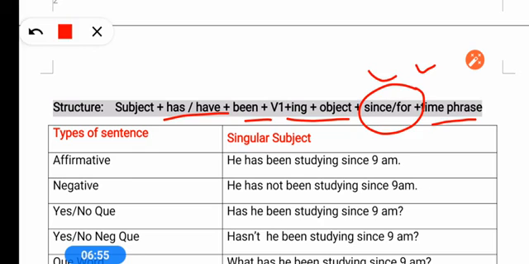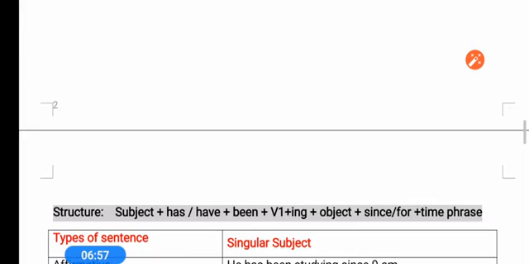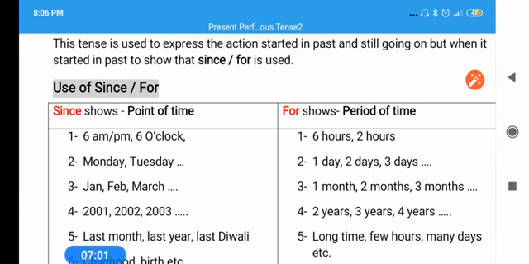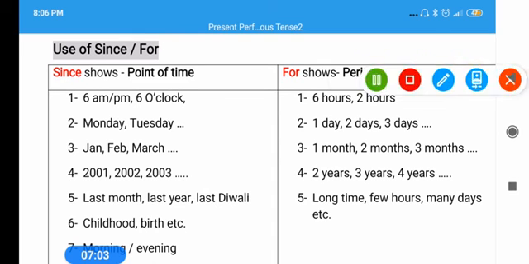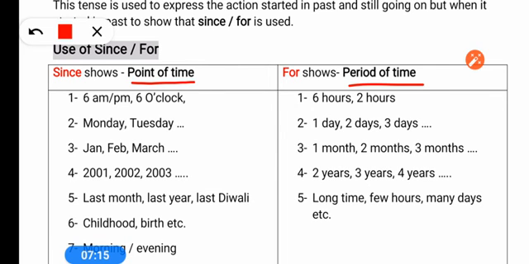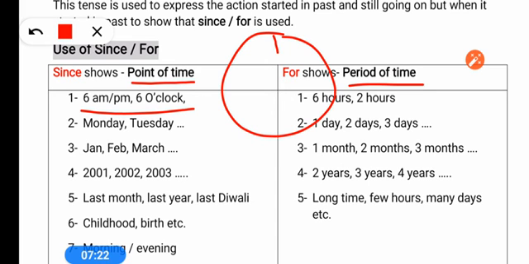So let's go ahead with where to use since and where to use for. You see this table, then you will understand better. Since shows a point of time, meaning the name of the time, and for shows the duration of the time, the period of time. If I say 6 o'clock, 6 o'clock is the name of one time.